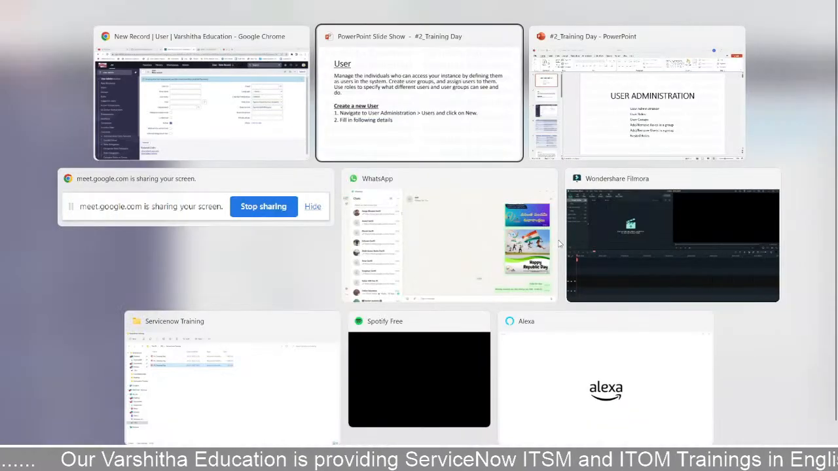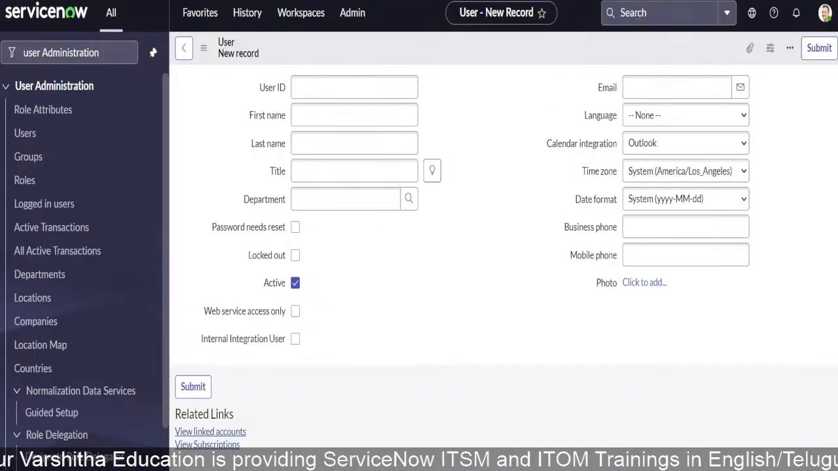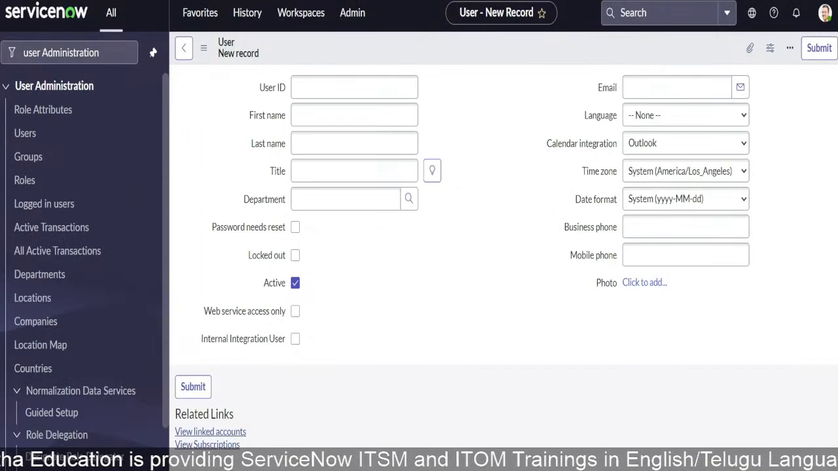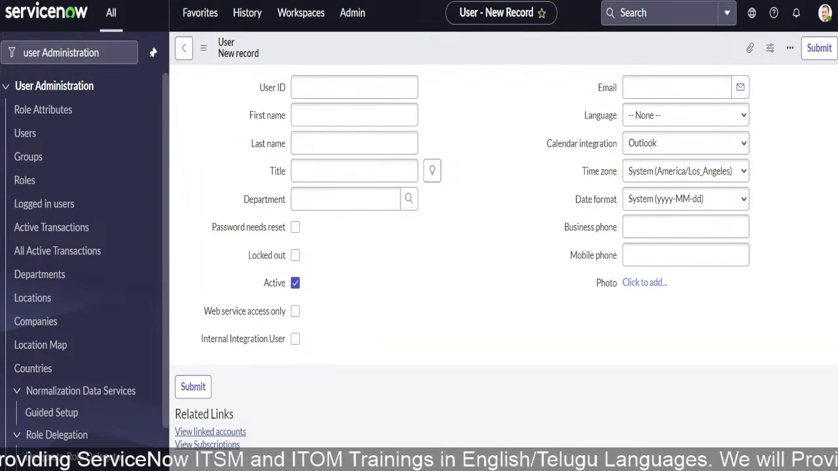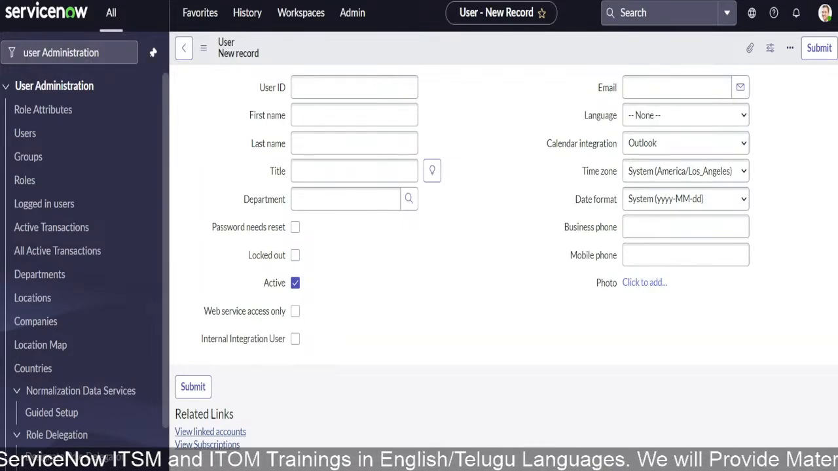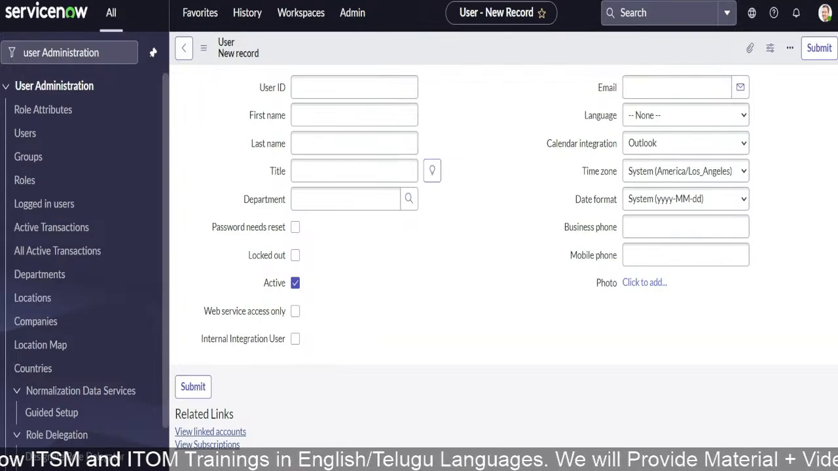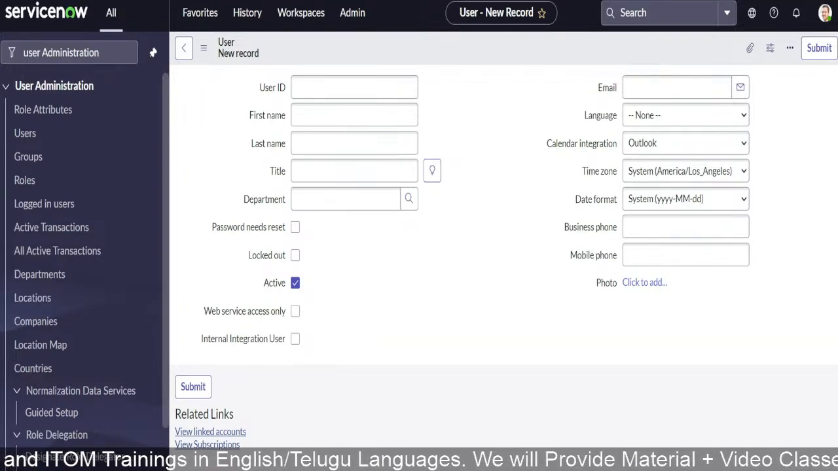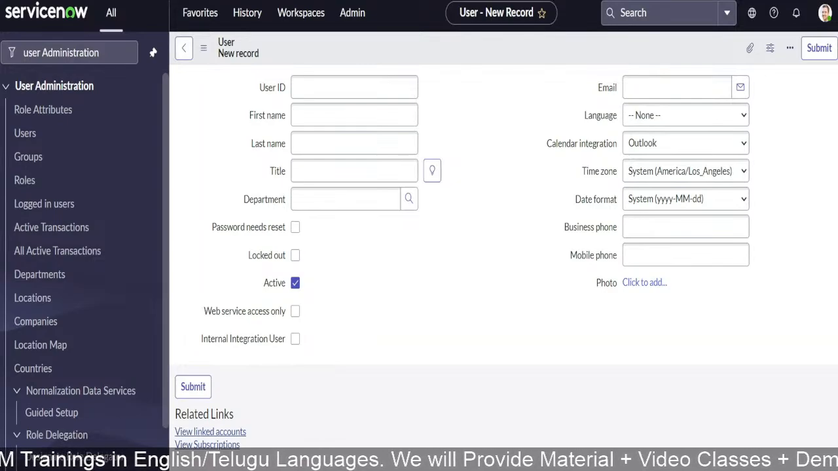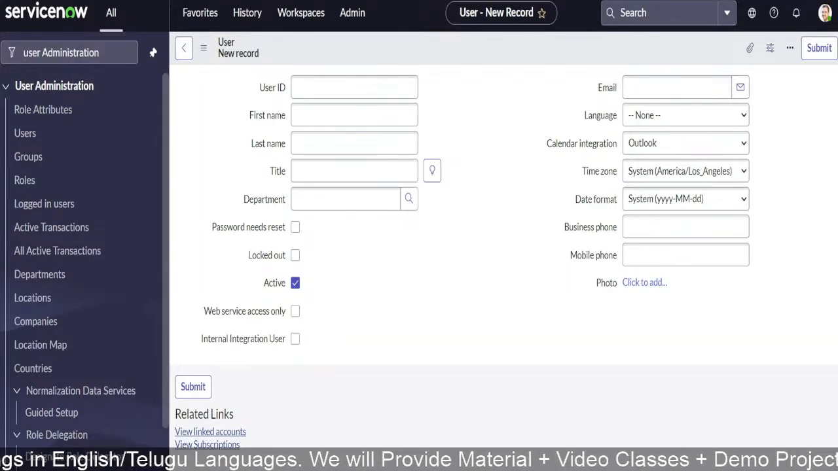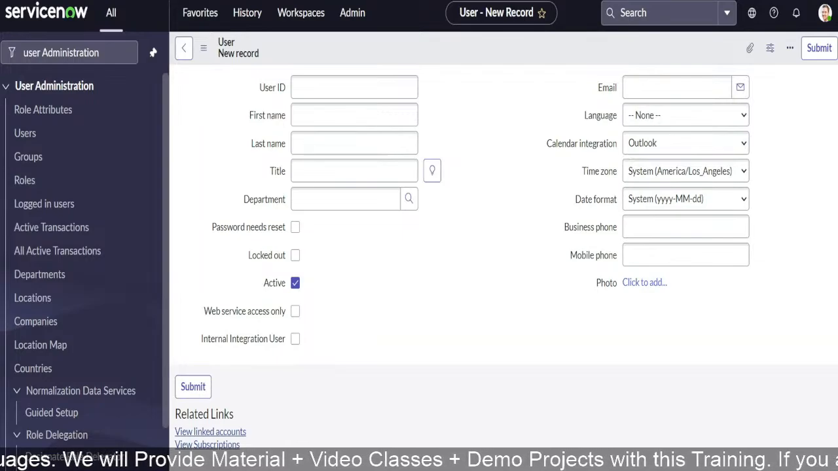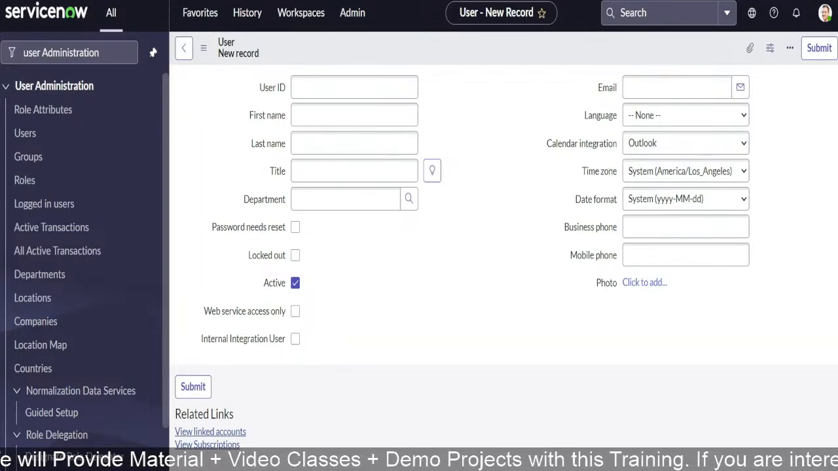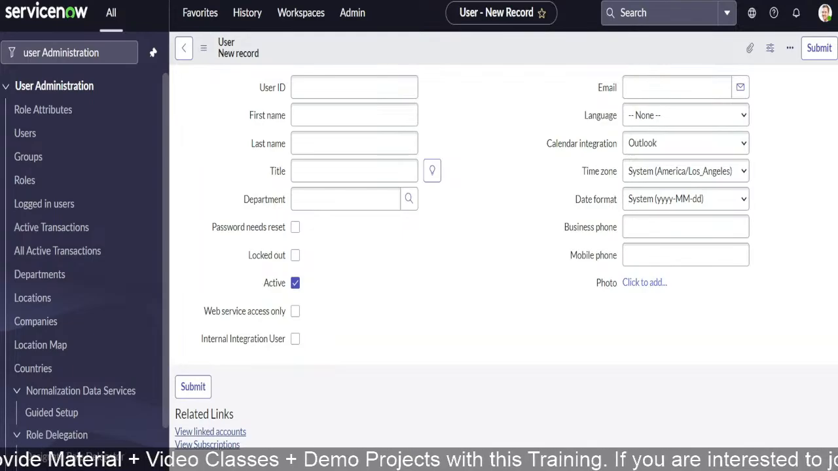See, I will explain one by one. This is a form: user ID, email, first name, last name, title, department, password needs reset, locked out, active, web service access only, internal integration user. On the right side: language, calendar integration, time zone, date format, business phone, mobile phone, photo. These are different types of options, and we need to give these details. I'll explain each one by one.